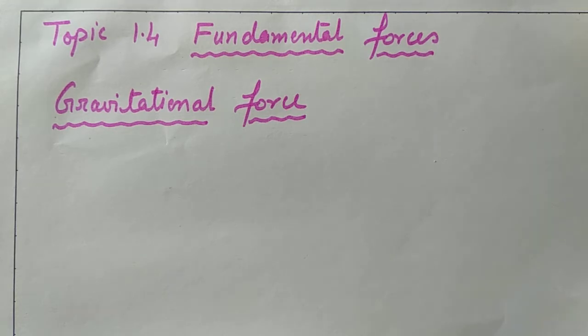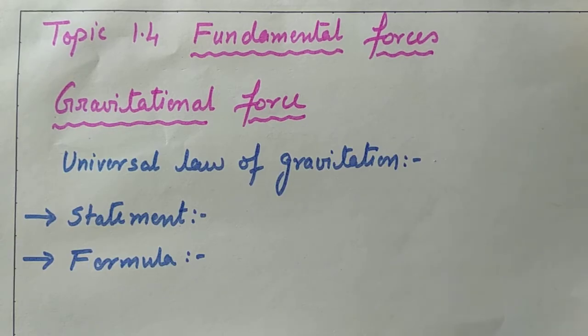It was like each and every body in the universe attracts every other body by a force which is directly proportional to the product of their masses and inversely proportional to the square of distance between them. So first you have to write down the statement of the universal law of gravitation, and then from the statement we can write down the formula.